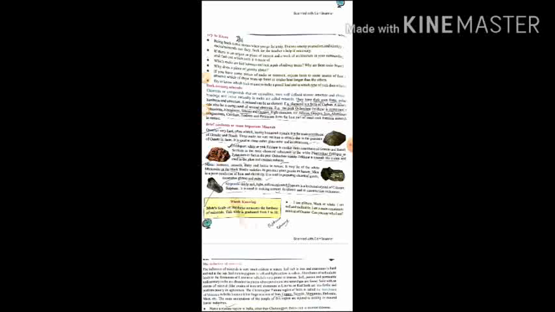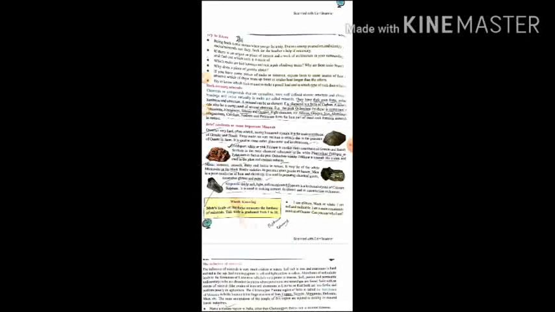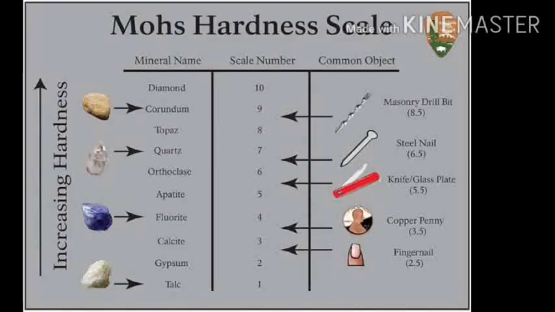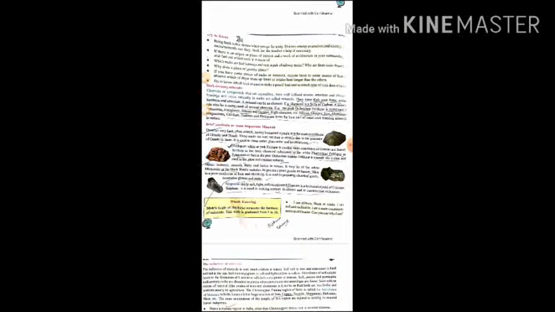Here is a short question. Mohs scale. What is Mohs scale? Mohs scale is a hardness measurement scale of minerals. The top value is 10 and the lowest value is 1. So the mineral talc has the value of 1 and diamond has the value of 10. So diamond is the hardest mineral and talc is the softest.